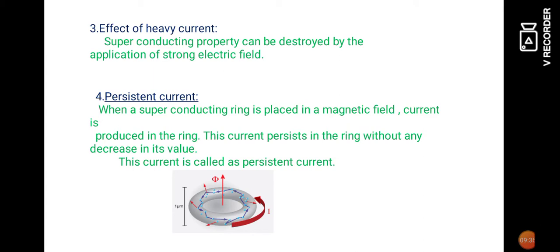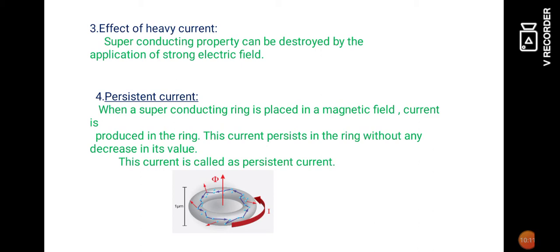So what is meant by persistent current? Now we have to consider the superconducting material in the form of a ring, as shown in the figure. When a superconducting ring is placed in a magnetic field, a current is produced in the ring. This current persists in the ring without any decrease in its value. This current is called persistent current.